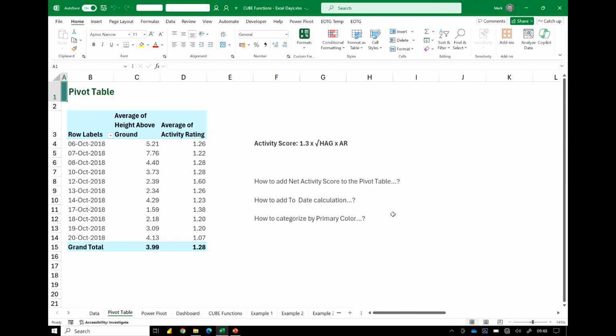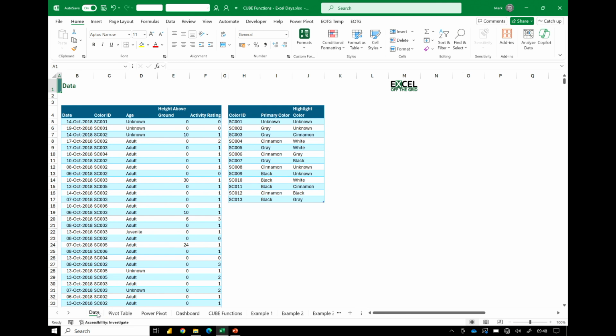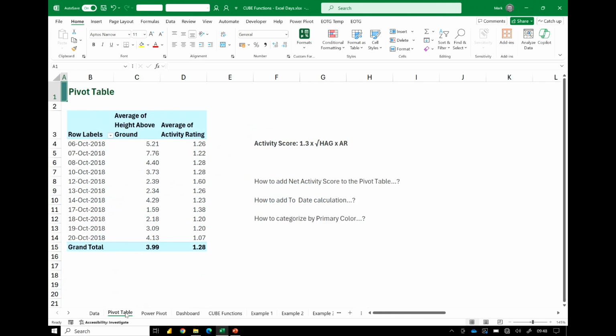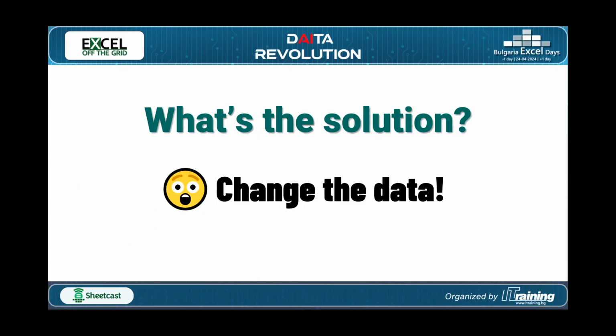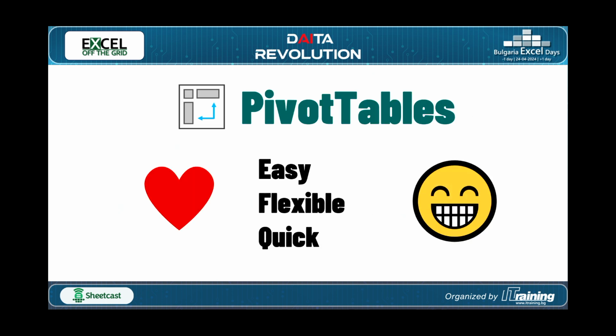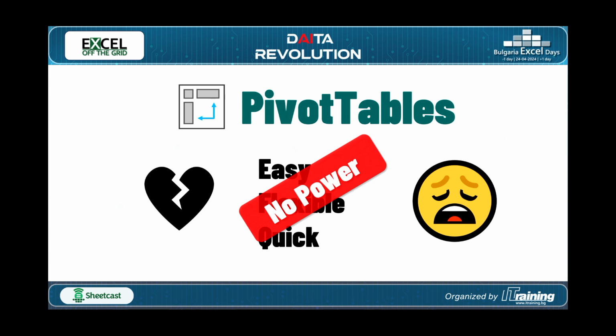What if I want to categorize by primary color? Well, over here, in my source data, I have a separate table of the color, which means if I want to put this into my pivot table, I have to change my source data. So when it comes to pivot tables, we have to change the data. Come on, we all know that's not the right option. So what started out as us loving pivot tables because they're easy, flexible, and quick makes us sad. It breaks our hearts because we have to say pivot tables lack the power that we need.